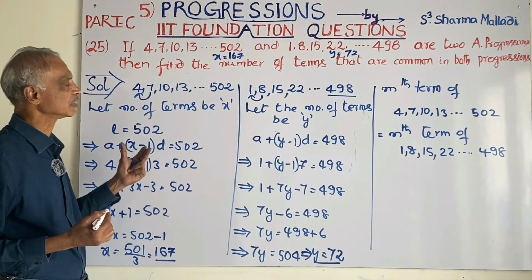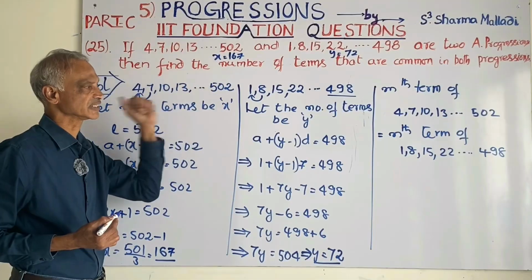Now we have to find the number of identical terms in both progressions.